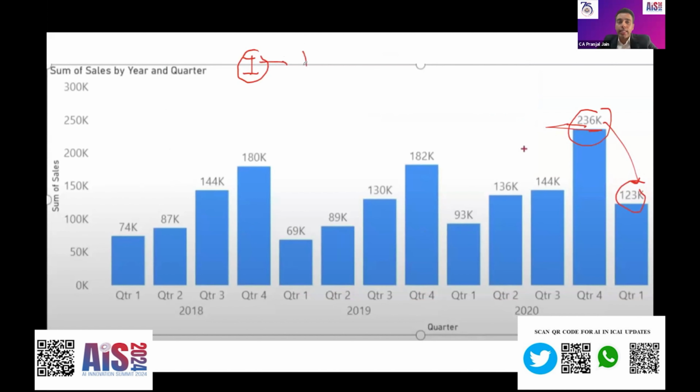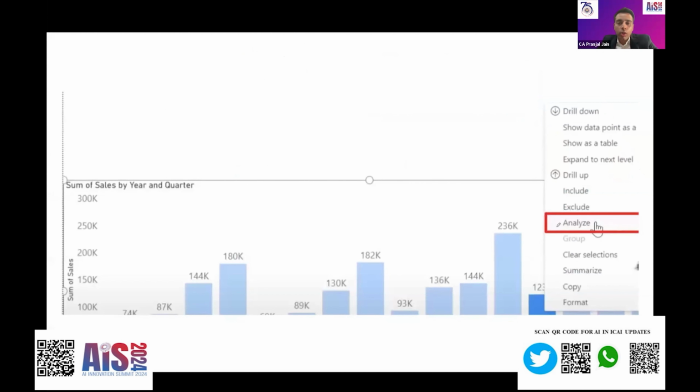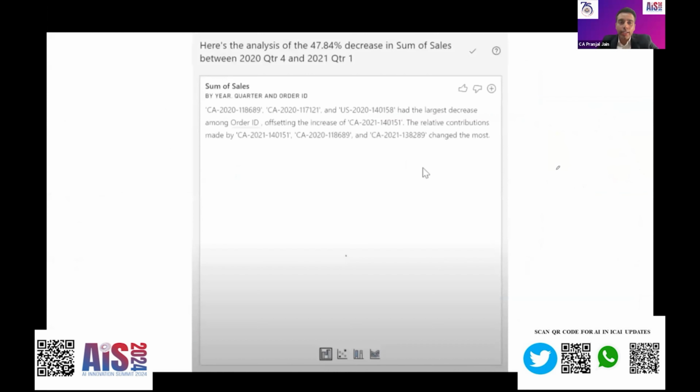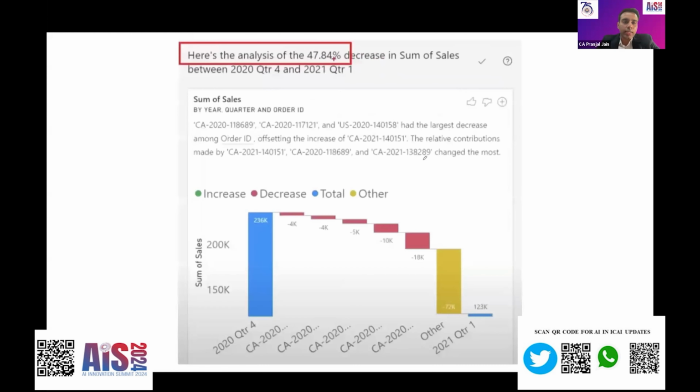Now I'm moving to second degree of automation. I just right click on the column that I want to analyze. I select analyze. Why did it happen? The artificial intelligence built in this software showed me that there is a 47.84% decrease in the sales. Okay. But I am a chartered accountant. I am more comfortable with numbers and graphs. I asked the software to show me numbers and graphs.